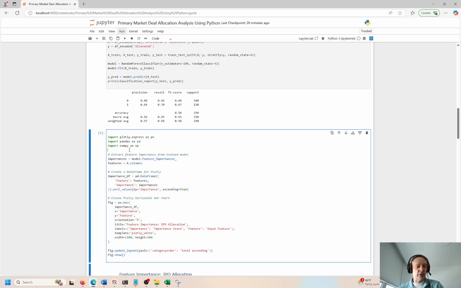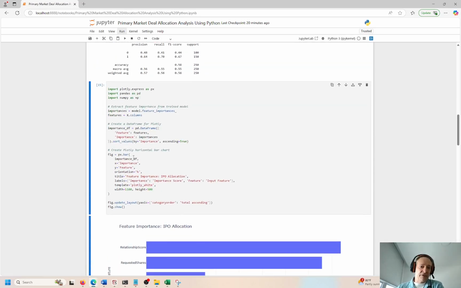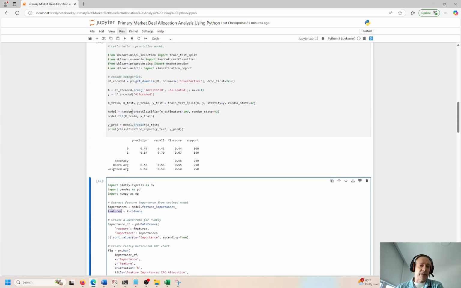Okay, so let's move on to the next cell here. We have features as X columns. I want to try to predict which features are the most important to predicting this Y target variable.